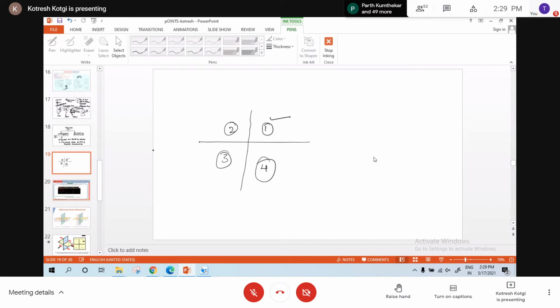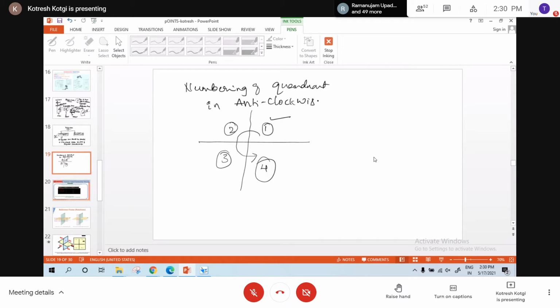In general, everyone will name them in this manner only. Now see the direction in which it is named. If I start from here, in this direction it is named. Is it clockwise or anti-clockwise? Anti-clockwise. Numbering of quadrants is in anti-clockwise direction.